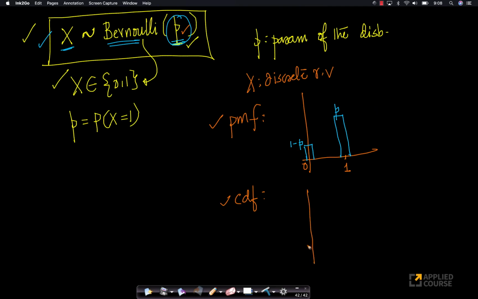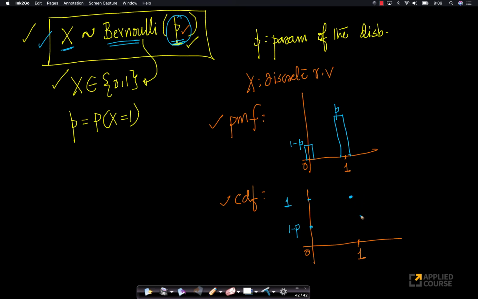Similarly, how will the CDF look like? Look at this. This is my 0. This is my 1. So what is the probability that x equals to 0? So it is exactly equal to 1 minus P, right? What is the probability that x is less than equal to 1? Because it can only take 2 values now. It can only take 2 values. This will sum to 1.